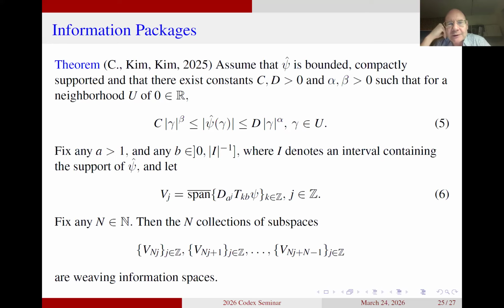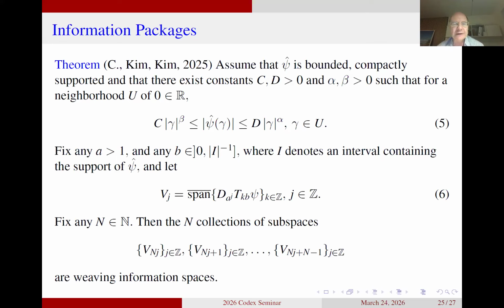So what is going on in the theorem is that we are putting precisely the conditions that we had before, namely that psi hat is a compactly supported function, and then in a small neighborhood about 0, the psi hat is lying down in an envelope between two polynomial functions. So that was the condition we needed, implying that the wavelet system will actually form a frame for all values of the scaling parameters if we assume that the translation parameter is small enough.